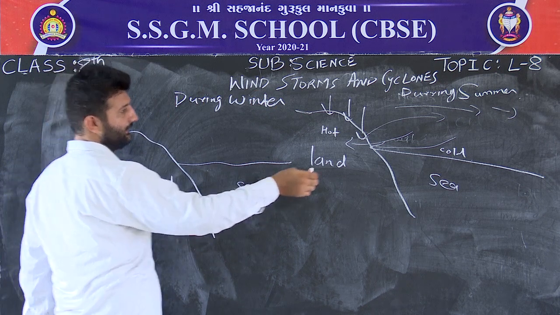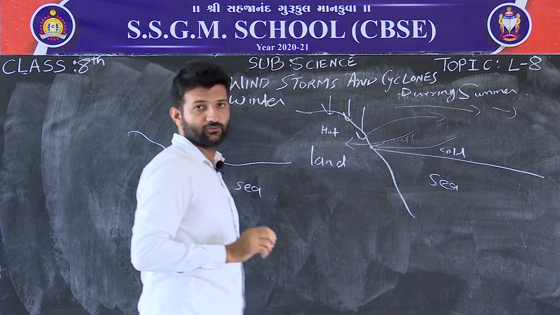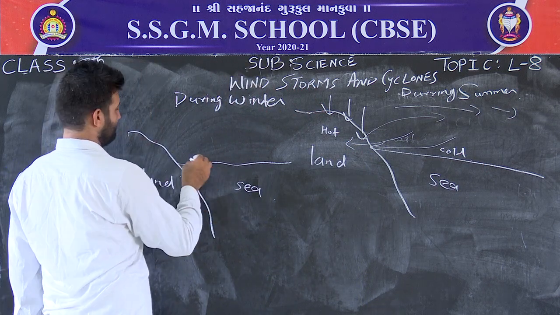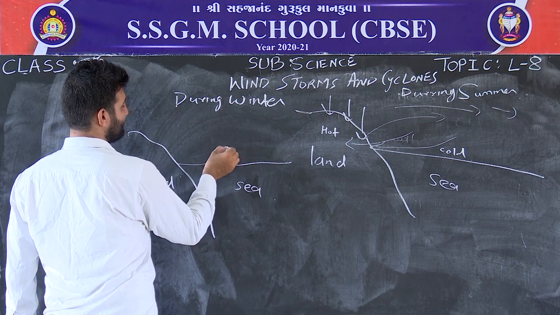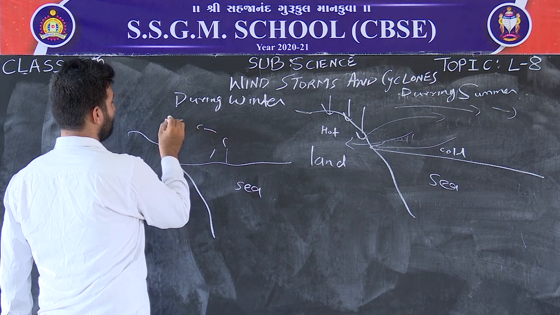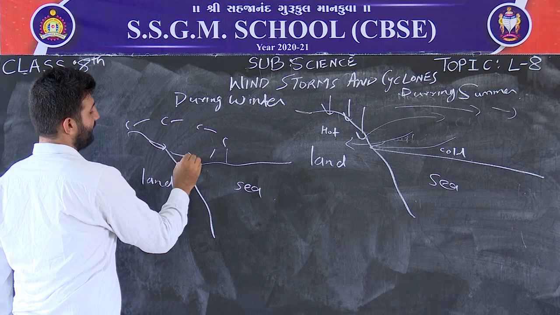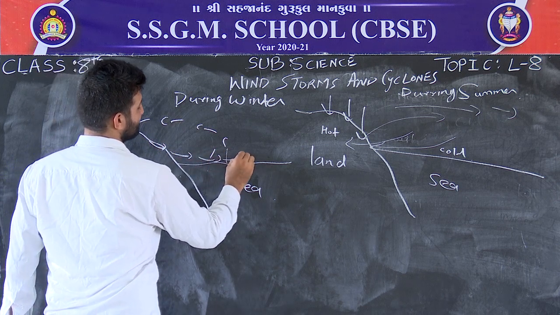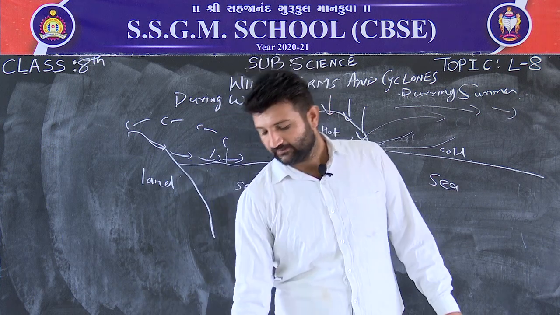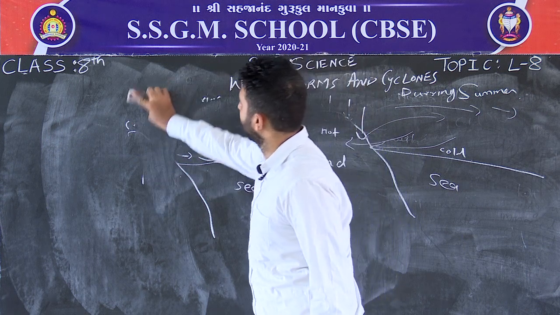As we have seen, during summer the cold wind moves towards land, but in winter the pattern gets changed. The air above the water rises and moves towards the land. Similarly, the wind from land moves towards the sea. So, we observe these two different patterns due to uneven heating of the earth by the sun.